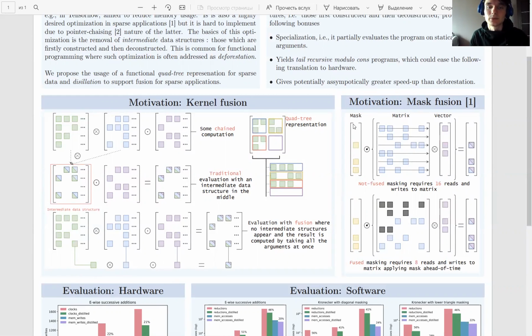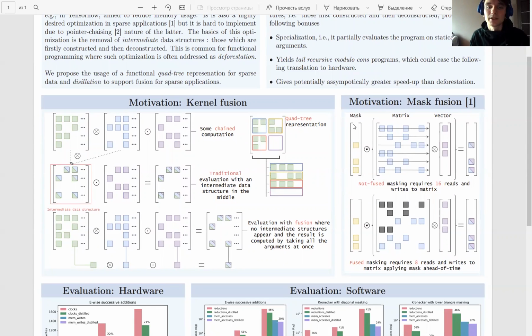Considering another example where a mask that takes only a subset of the result is applied to the operation, mask fusion explicitly reduces the number of memory accesses, namely from 16 to 8. However, such optimization is hard to implement for sparse computations, since sparse data structures have non-regular memory accesses.